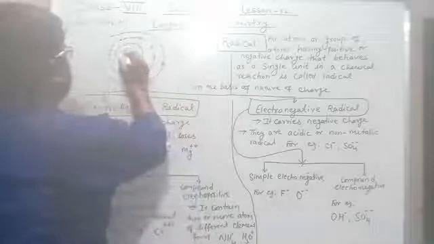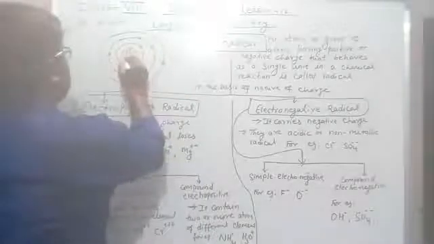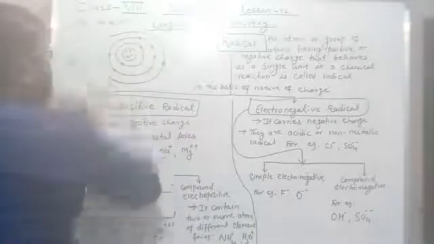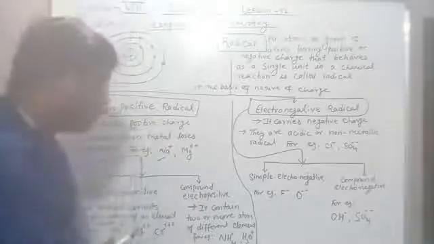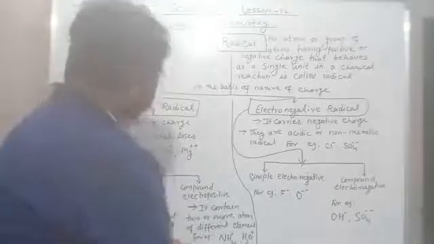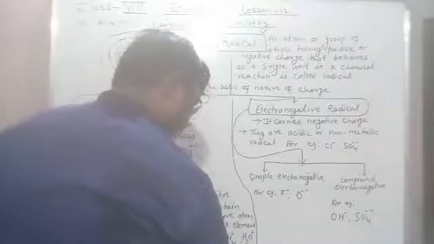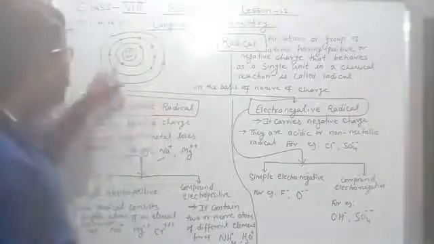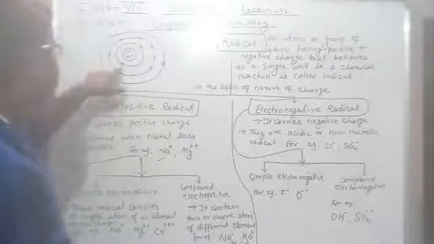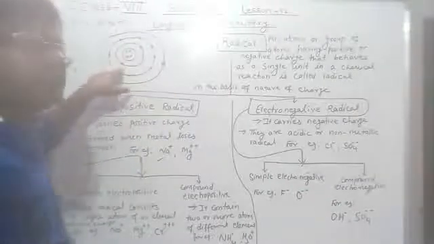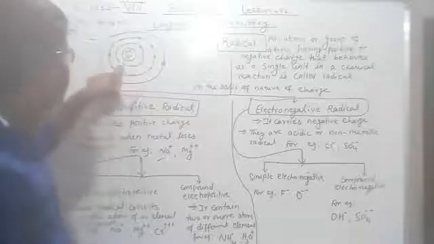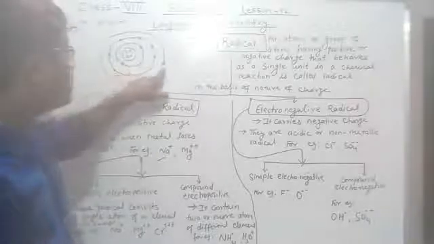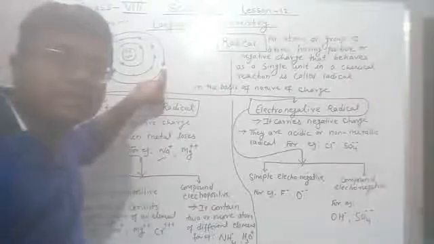This is the nucleus. It has 11 protons and 12 neutrons. Now if we look at the electrons, in the first innermost shell there are 2 electrons, and in the last shell there is 1 electron.